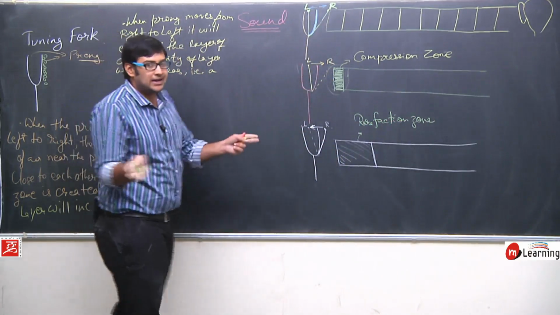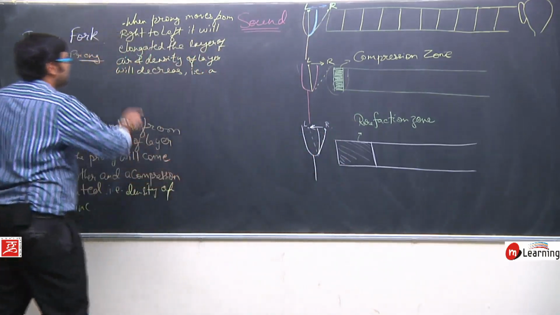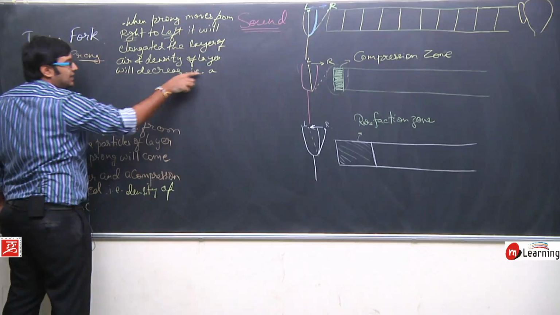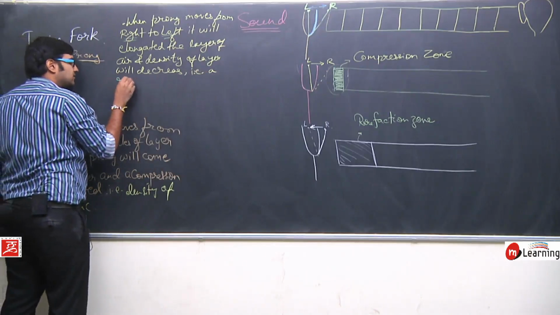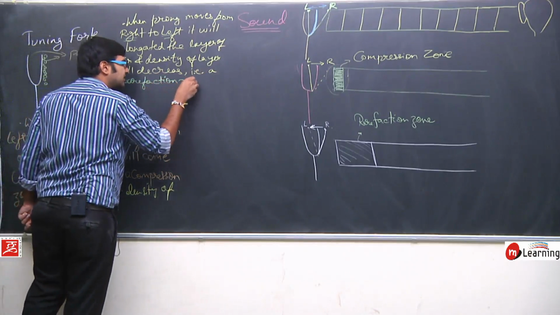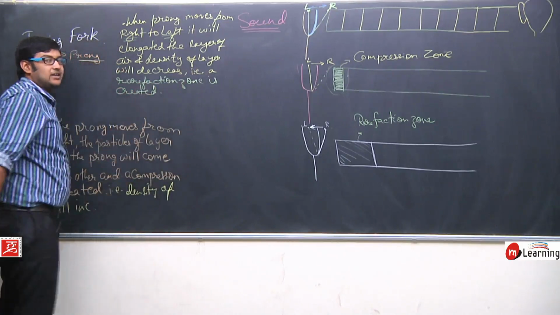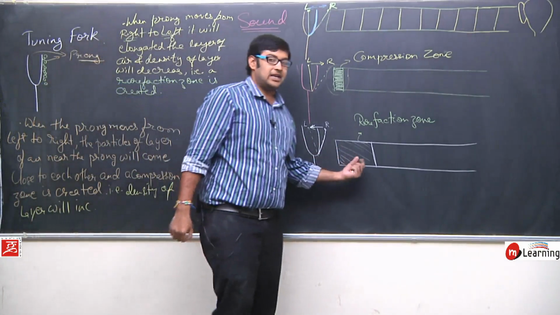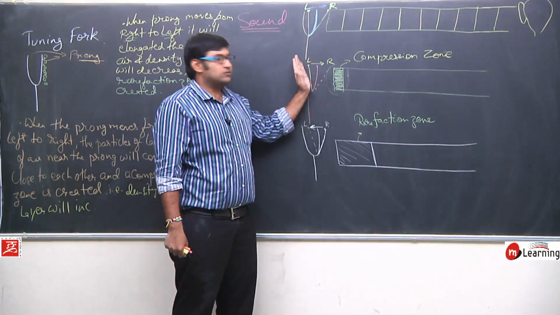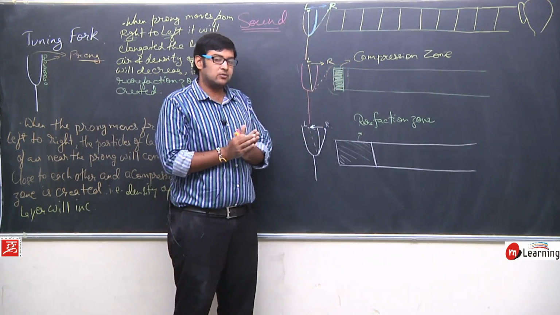So compression means when the particles are close to each other, rarefaction means when the particles go away from each other. So when it moves from right to left, it will get elongated, and we will say a rarefaction zone is created. Okay, a rarefaction zone will get created in this particular area. Now observe this situation. What is happening? Once it moves from left to right, it will create a compression zone. The particles will come close to each other.